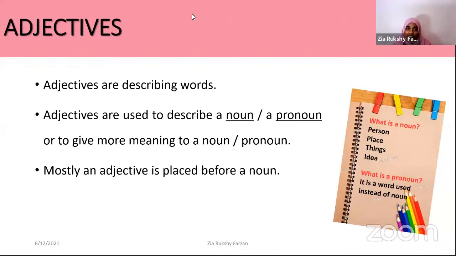So what are things? We can use cupboard, table, phone, laptop, right? Those are things. And idea. So what can we say about the idea? Ideas like dream, thought, right?